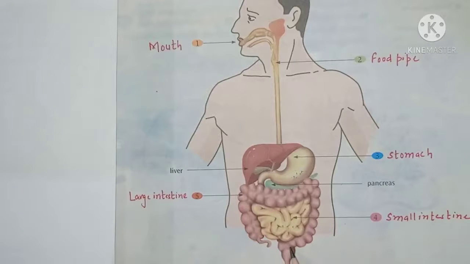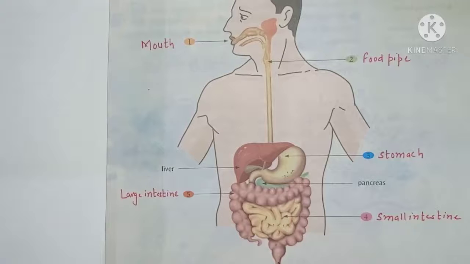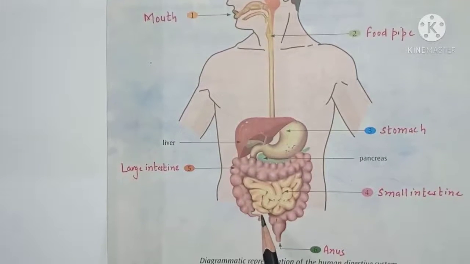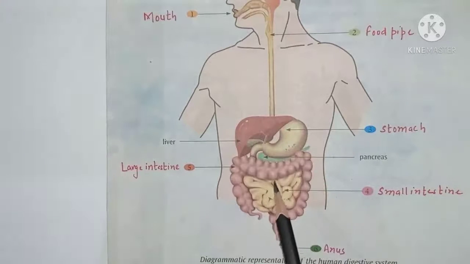The digestive juices which are present in the intestine, liver, which is the bile juice, and pancreas, which is the pancreatic juice, help in the digestion of food in the small intestine. After the digestion of food, all the useful nutrients from the digested food get absorbed into the blood. And these nutrients are then taken to different parts of the body by the blood. So, students, the process of digestion gets completed in the small intestine.